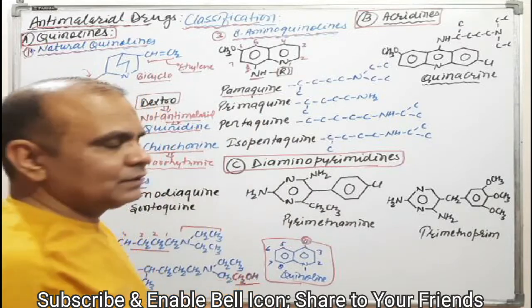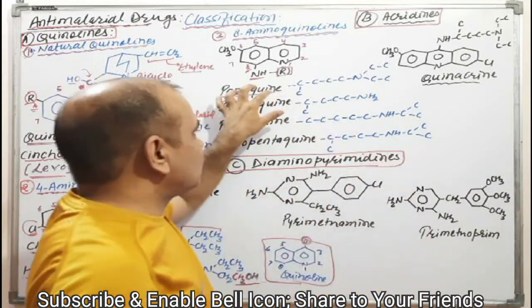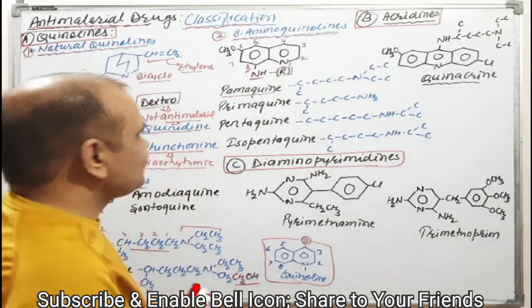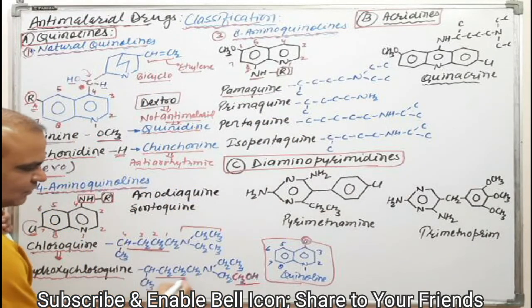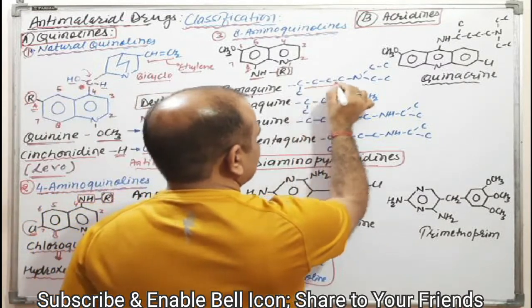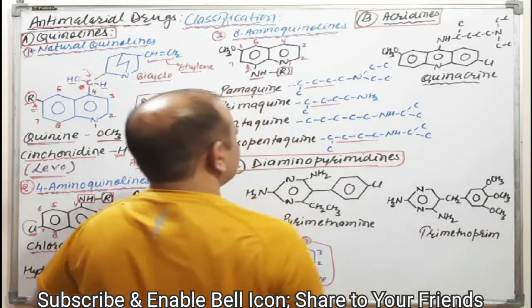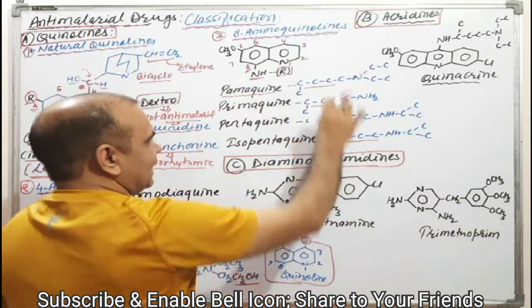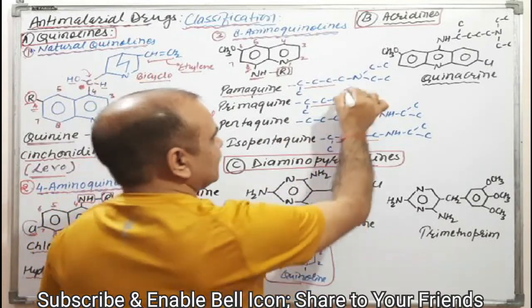Pamaquine, try to understand, we are just correlating the name with its structure. As you have seen, 4 carbons are an essential part. All drugs have 4 carbons along with the amino group.